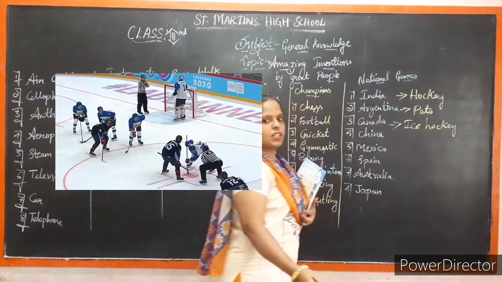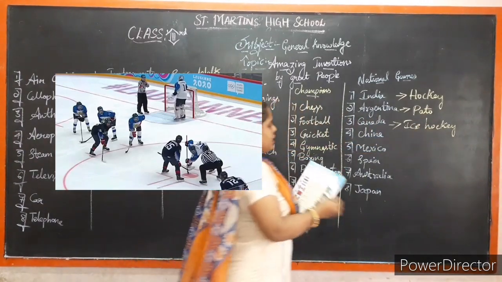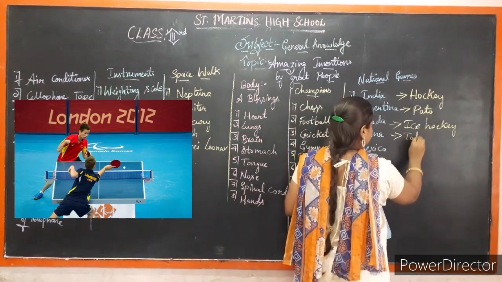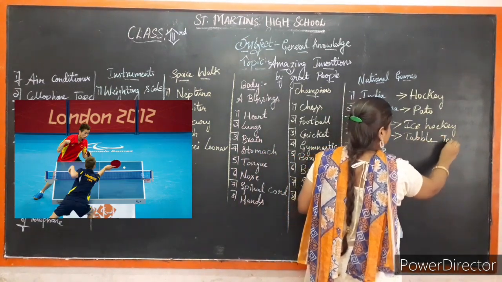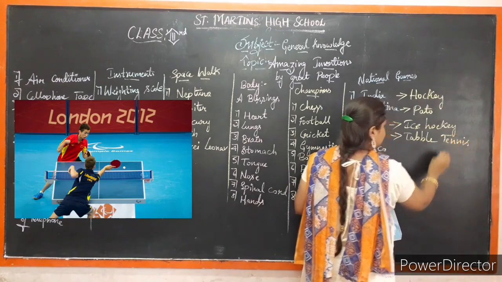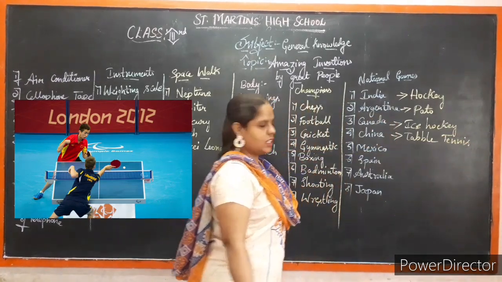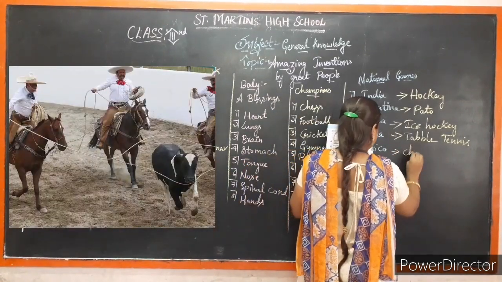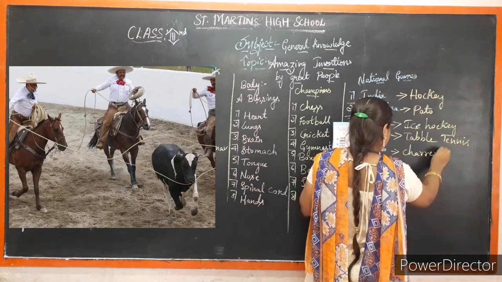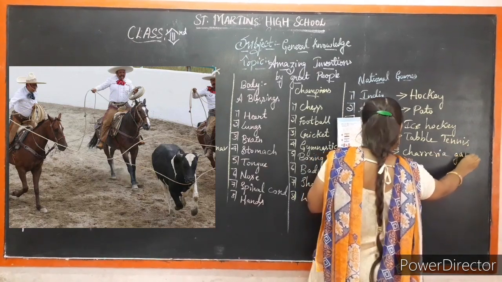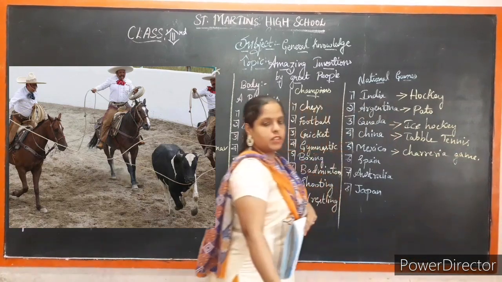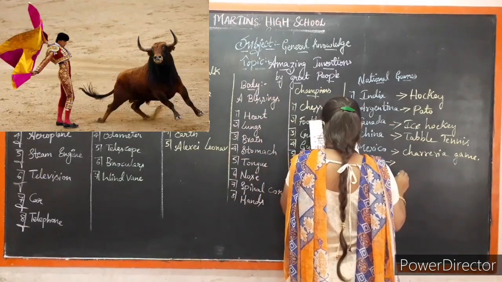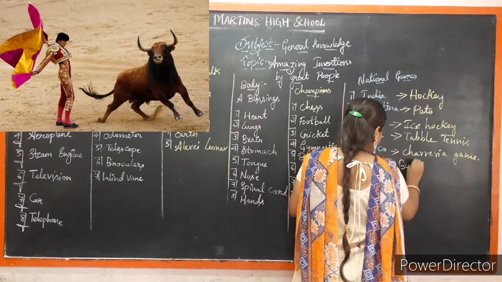That is ice hockey. Fourth one, China. China's national game, children, table tennis. Table tennis is the national game of China. Mexico. Mexico's national game is charreria. It is a game played on horseback. Spain. Spain's national game is bullfighting.